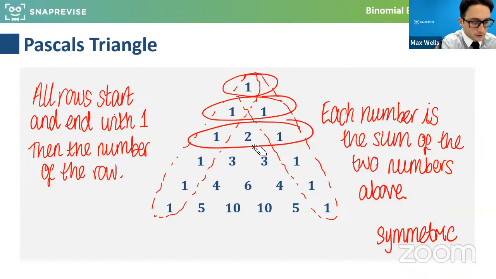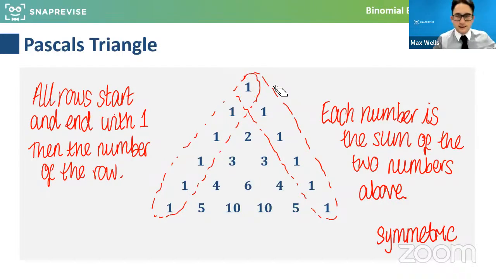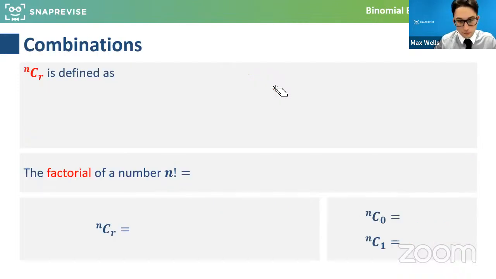But what we're going to be using Pascal's triangle for is understanding this idea of combinations, how many ways we can group certain things. So I'm going to teach you some notation for this and show you how to speed this up on the calculator. But it's handy to know that. So just so you're aware of what Pascal's triangle is, that's it. And you might have seen it before.